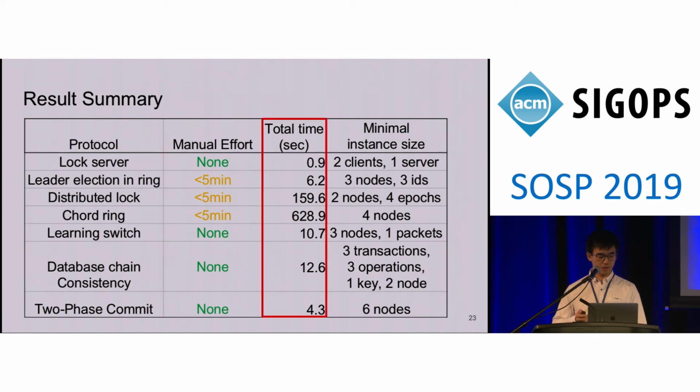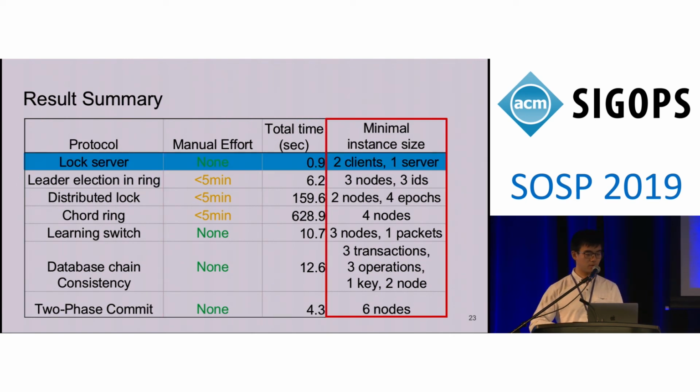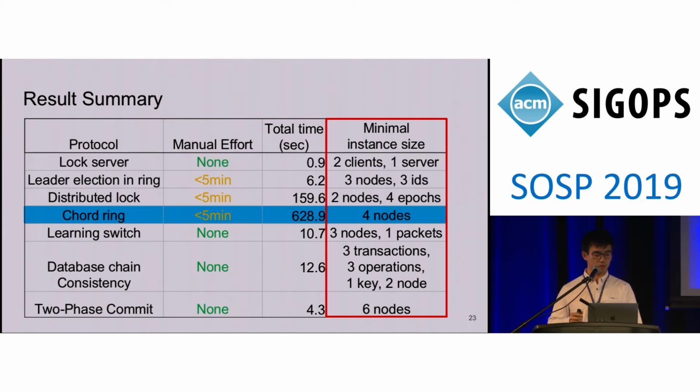Also, if we look into the instance size, for example, the lock server only requires 2 clients and 1 server. And for the longest experiment, chord, we can prove it with only 4 nodes. This strongly supports our hypothesis that the regularity of distributed protocols appears even in small instances.